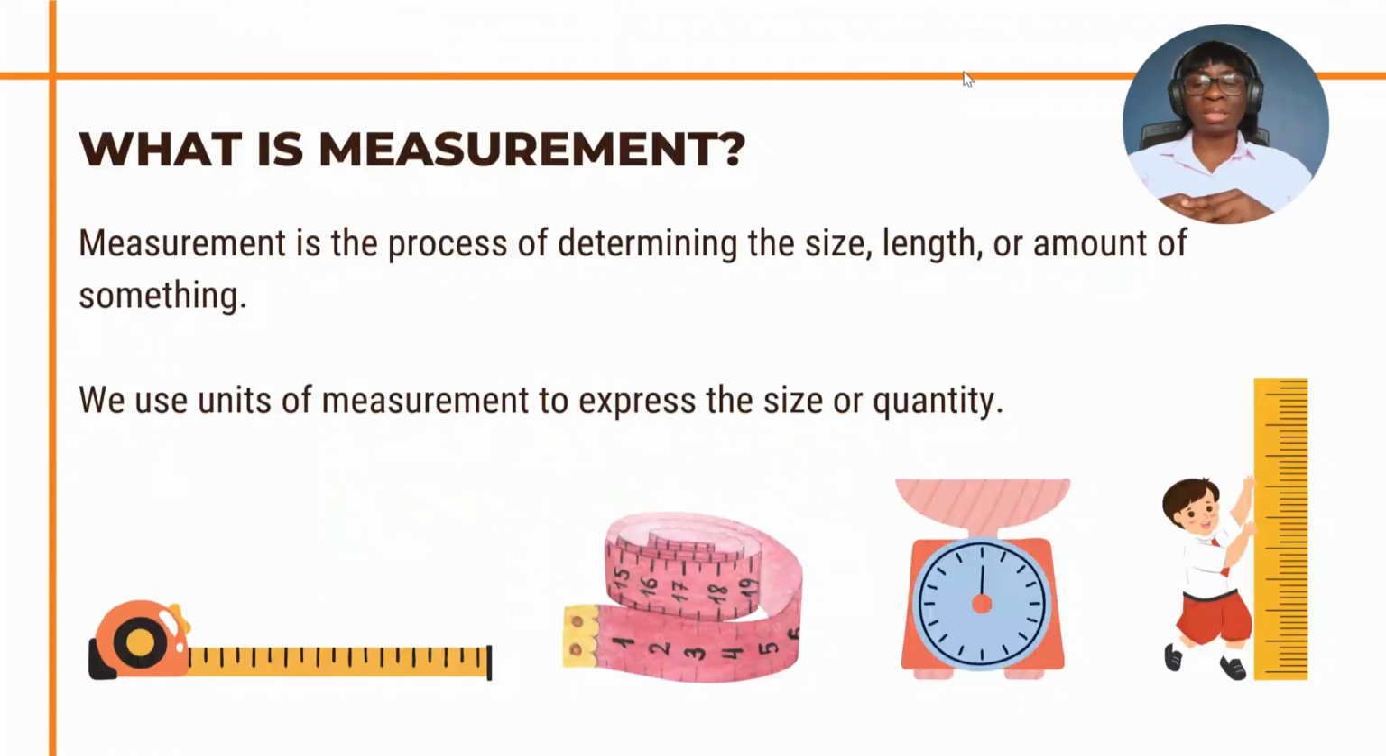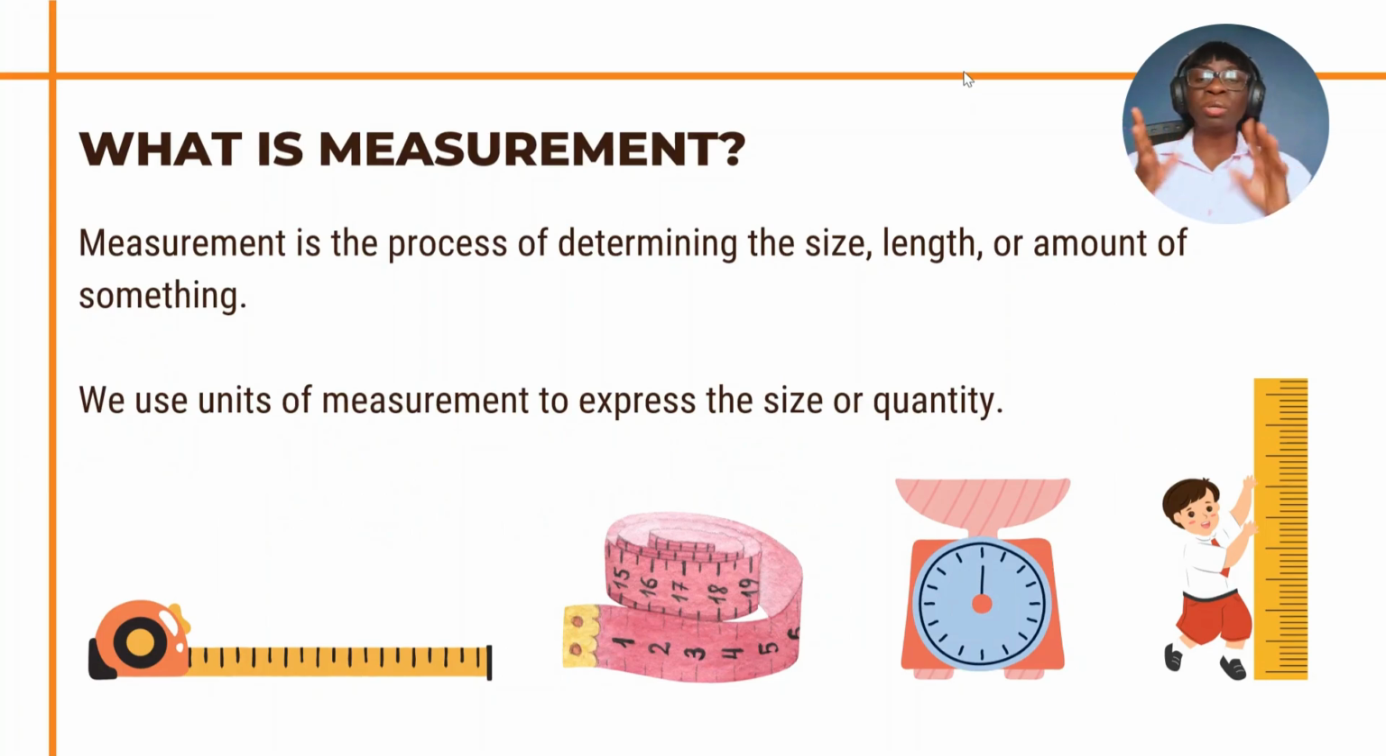So, what is measurement? Measurement is the process of determining the size, length, or amount of something. So what you want to measure will determine what you are checking. You can check the size of something, the length of something, or the amount of that thing. And we use units of measurement to express the size or quantity. We're discussing length, mass, weight, and volume rather. So we use units in measurement.